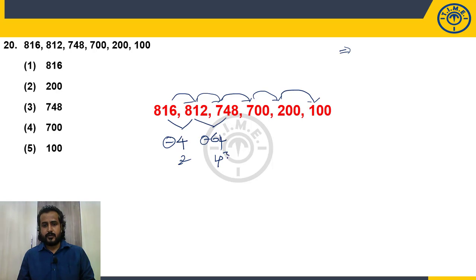64 is 4 cube. Now here it is 48. Let's see, 48. This I cannot write as any power. Okay, fine, no issue. And here what can I write? 100. I can write again in the form of a square, 10 square. Look at here: 2 square, 4 cube. There are 2 numbers missing. That's why, as we know, there is a wrong number in the series. Here we are unable to find it in a proper way. It is 500, and it is 10 square.